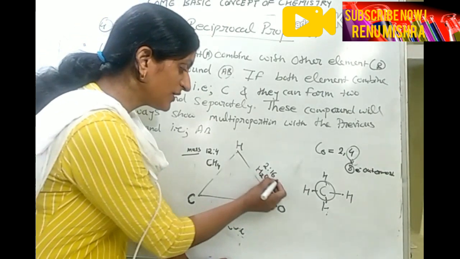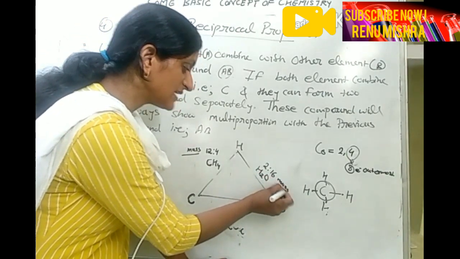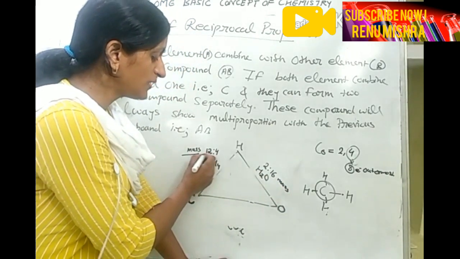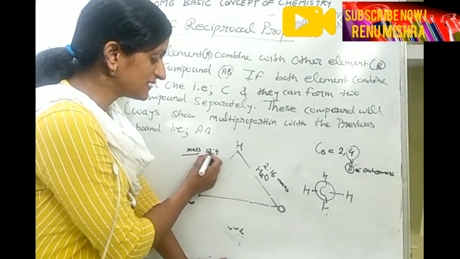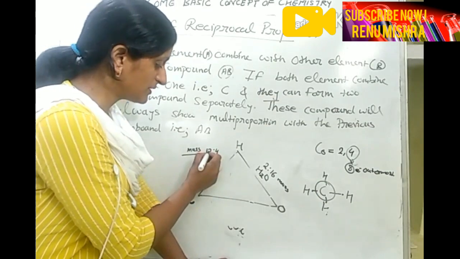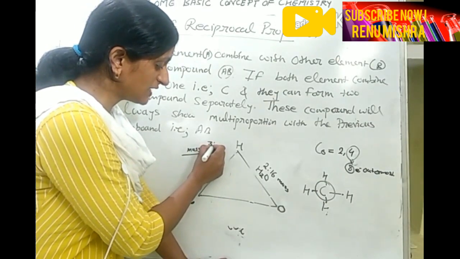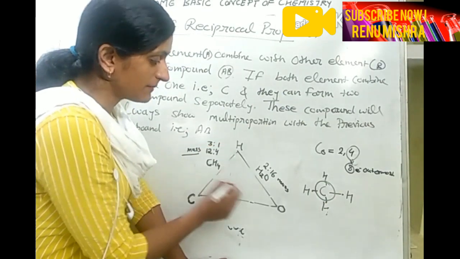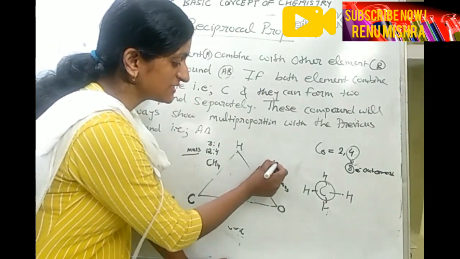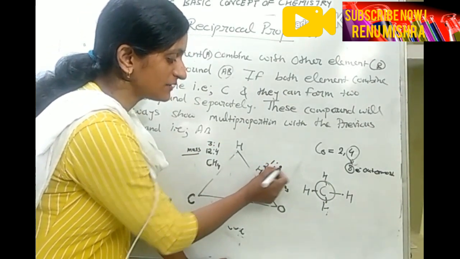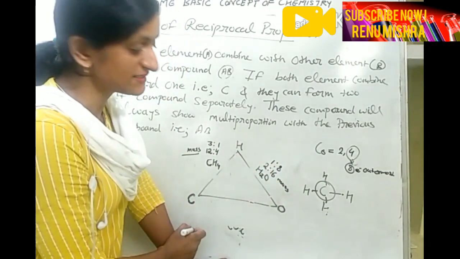Now I am going to change these masses into simple terms, so doing division by the simplest number. So 4 we can take, so it will change into 3 is to 1. And this one is also changed into 1 is to 8. 2 1s are 2, 2 4s are 8, 2 8s are 16.